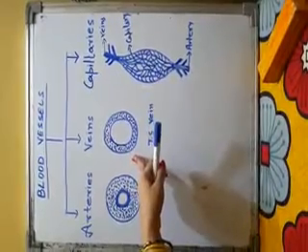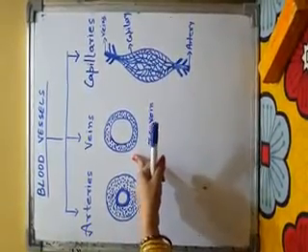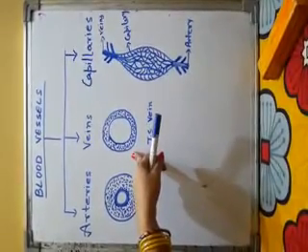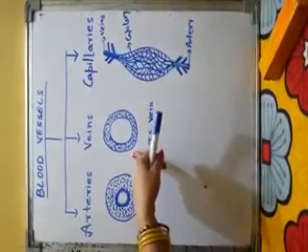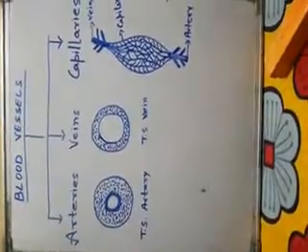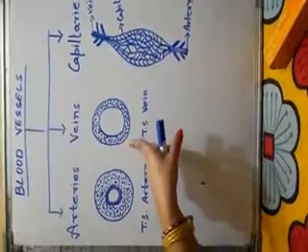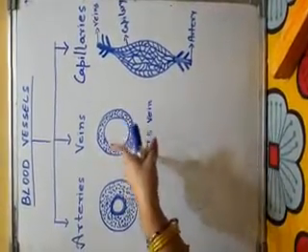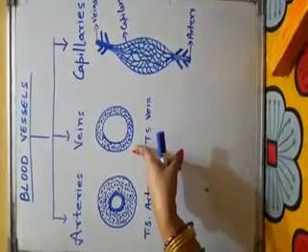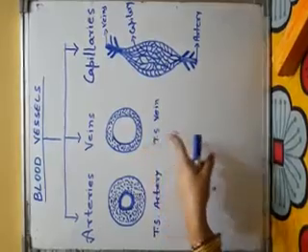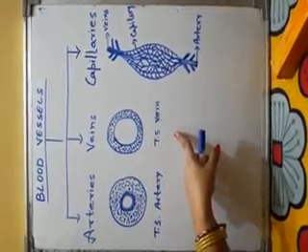Veins are blood vessels which carry blood from different organs or tissues towards the heart. They carry deoxygenated blood from different cells and organs towards the heart. The exception is pulmonary veins that bring oxygenated blood from lungs to the heart.